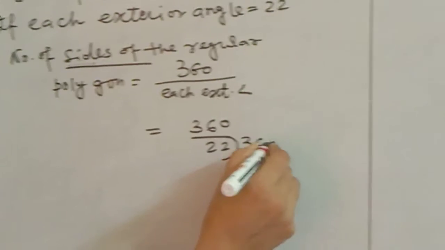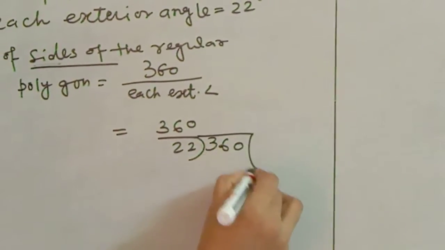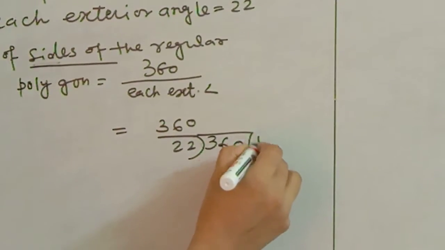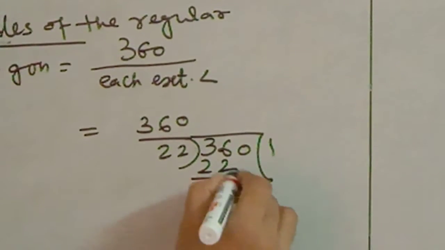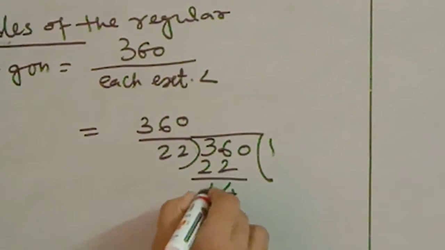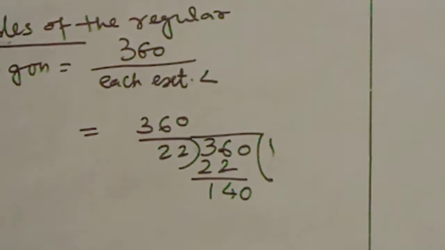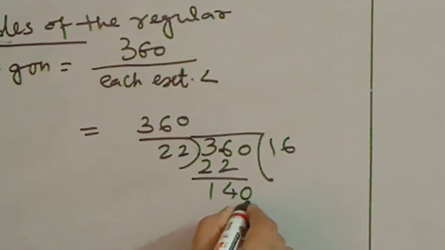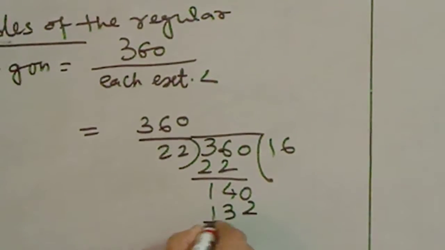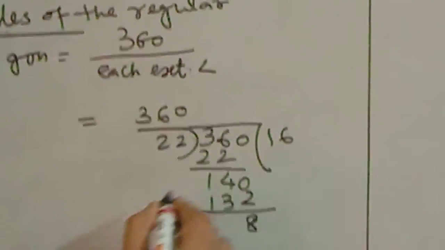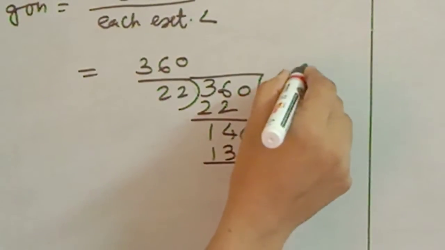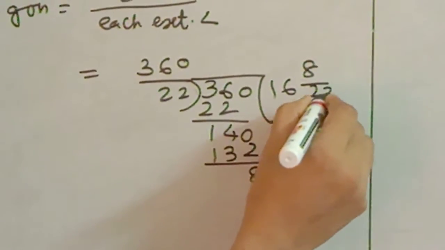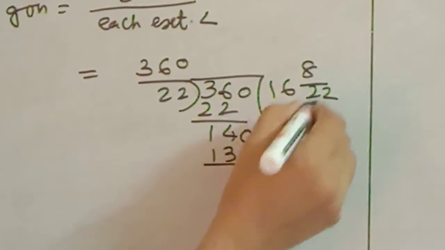360 divided by 22. See, the number of sides is coming 16 8 by 22.